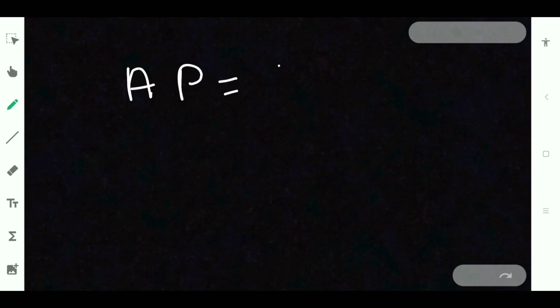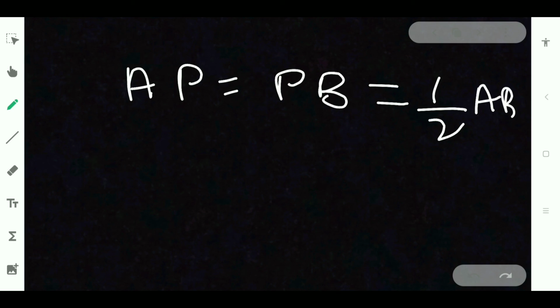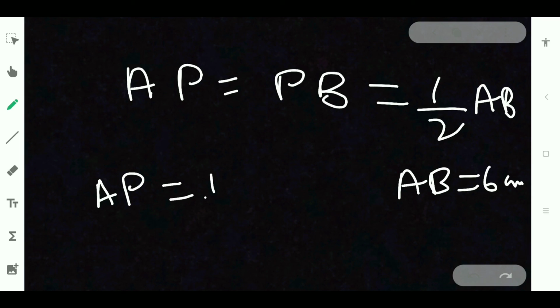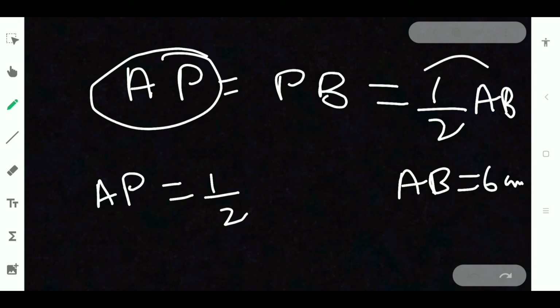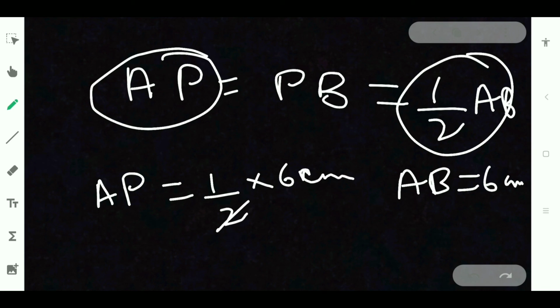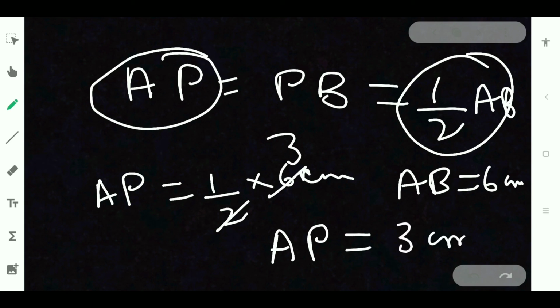OP bisects AB means AP will be equal to PB, but these are half of AB. These are lying on line AB, so AP will be half of AB. AB is given as 6 centimeter. So AP is equal to half of 6 centimeter. AP is equal to 3 centimeter.